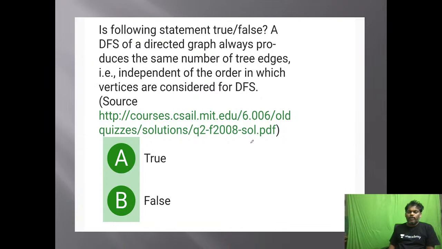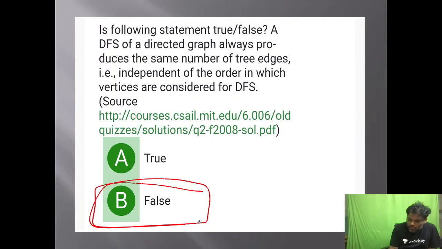Next one. Is the following statement true or false? A DFS of a directed graph always produces the same number of tree edges, independent of the order in which vertices are considered for DFS. What he is saying is, I have a directed graph. If I apply the DFS algorithm starting from vertex A, whatever tree edges come, if I start from any other vertex, the same number of tree edges will come. Is it right or wrong? Need not be. Answer is false.